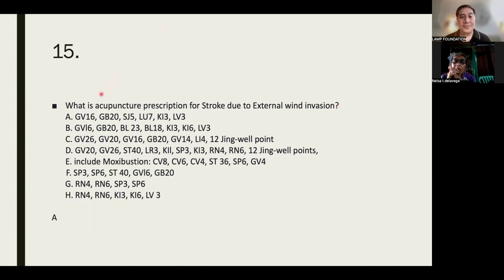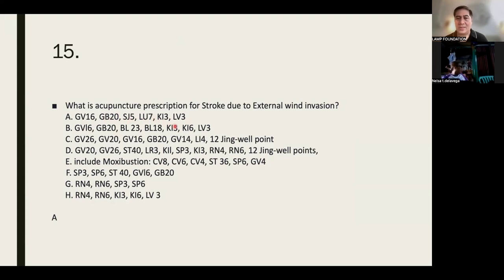Let's start with GV16. This is the entry of the governing vessel to the brain. Then gallbladder 20, we know it's not only effective for removing internal wind, it's also very good for removing external wind. Sanjiao 5, of course. And then lung 7, kidney 3, and liver 3.